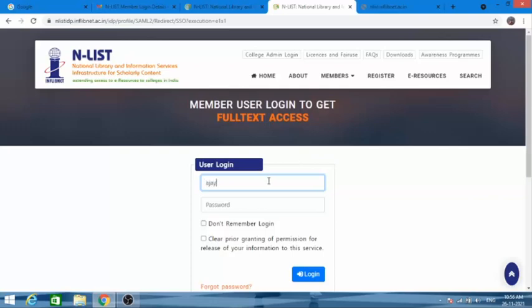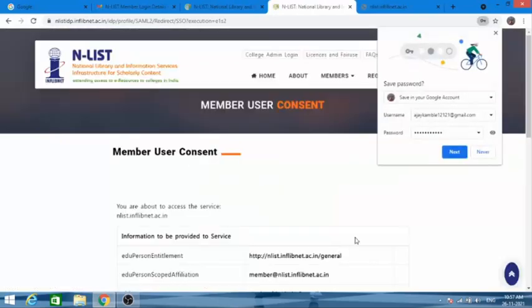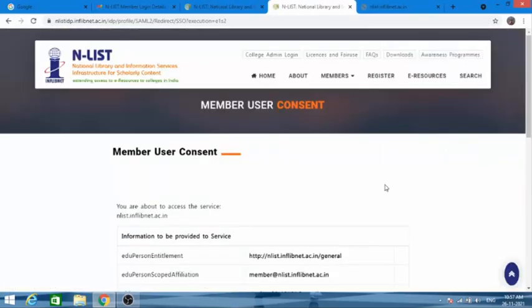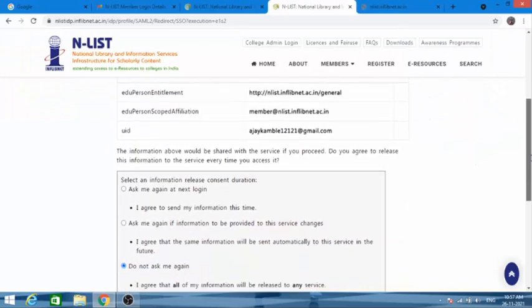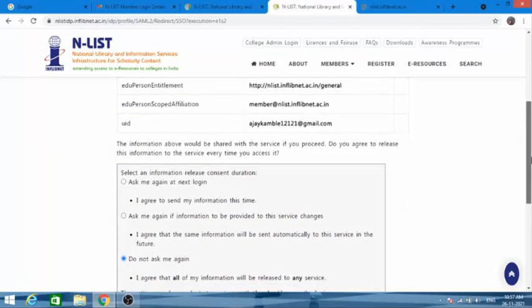Here you have to put your email as your username and the password you just reset here, and click on login. The login button is here, you have to click here. Don't save the password. This is a simple form that has been provided by Enlist.